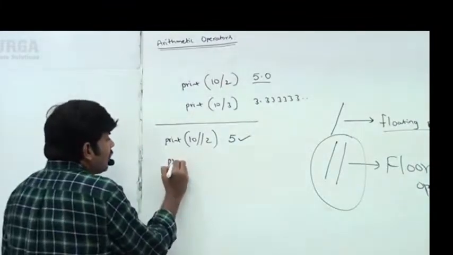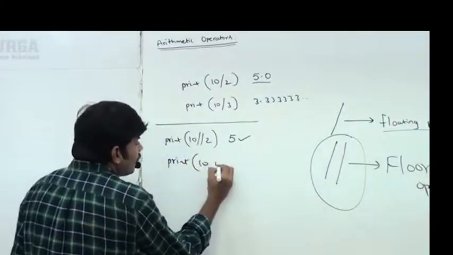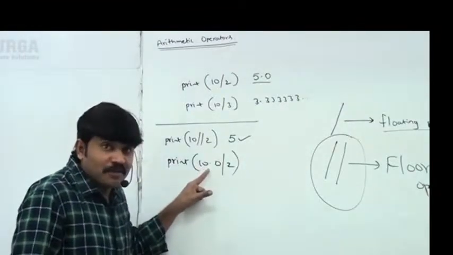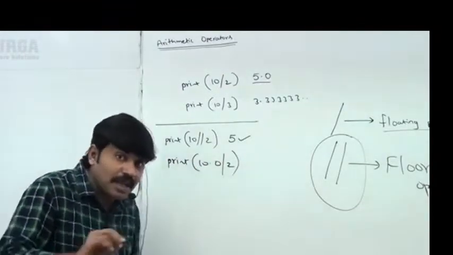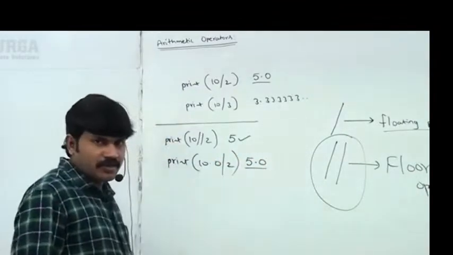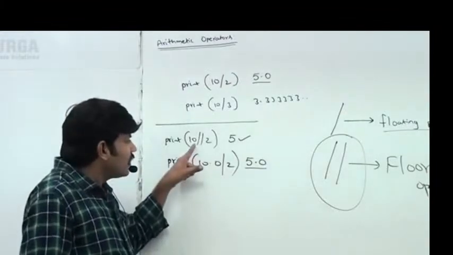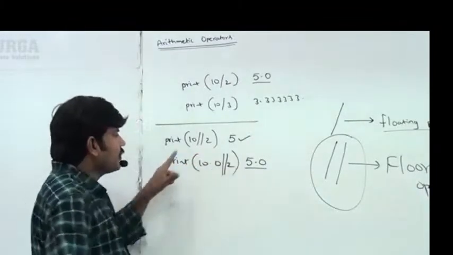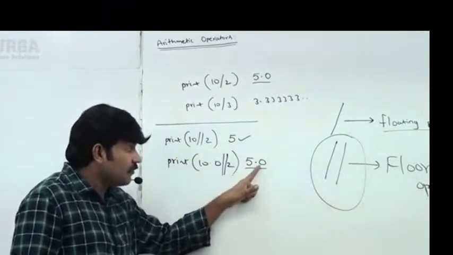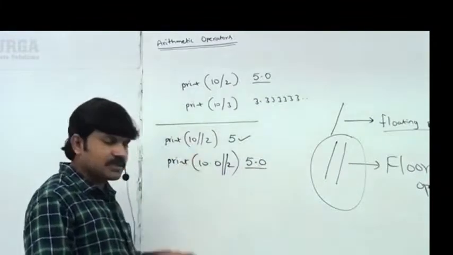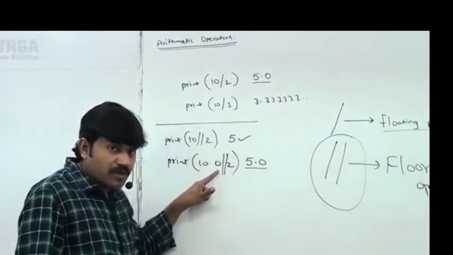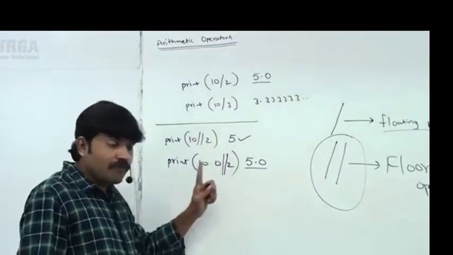Now I am taking print of 10.0 floor division 2. At least one argument is float type, so the result is always a float value, 5.0. What is the difference? 10 floor division 2 gives 5, while 10.0 floor division 2 gives 5.0. If both arguments are int type, the result is always int. If at least one argument is float, the result is float type in the case of floor division.